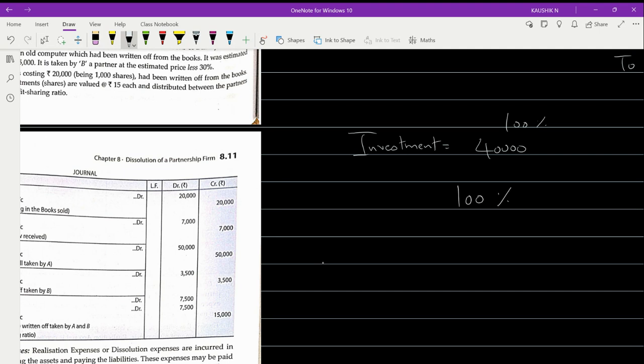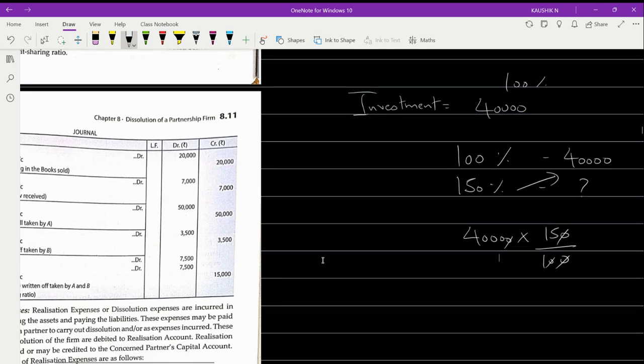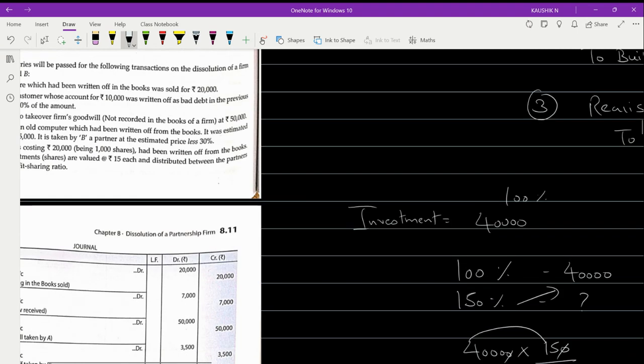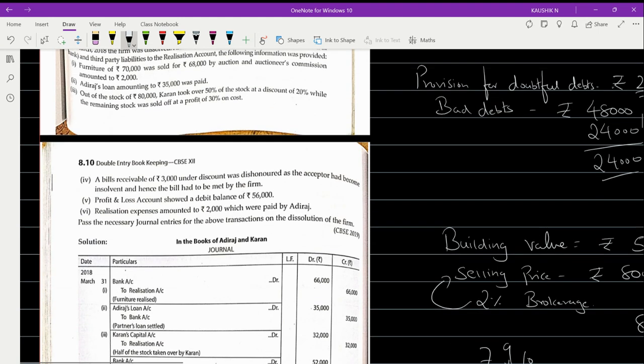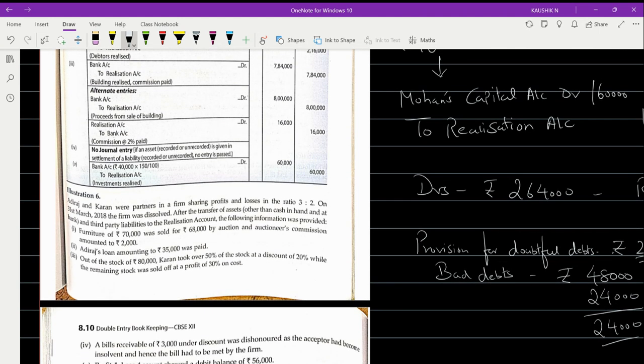If 100% value is rupees 40,000, what will be the 150 percentage? Just cross multiply, 40,000 into 150 by 100. 10, 10, 10, 10. So 4,000 into 15. So 15 into 4 will give you 60, followed by the three zeros. So what will be the amount? 60,000. Got it?